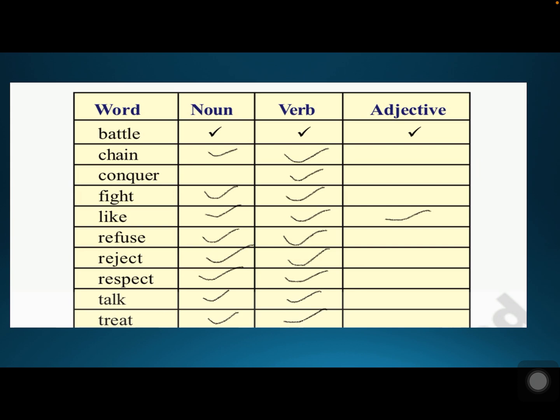Battle can be used as noun, verb and adjective. Chain can be used as noun and verb. Conquer can be used as verb. Then fight can be used as noun and verb. Like, refuse, reject, respect, talk, treat, all can be used as noun and verb. Like can be used as adjective also. Okay, so this is only for your information which is given in your textbook exercise.